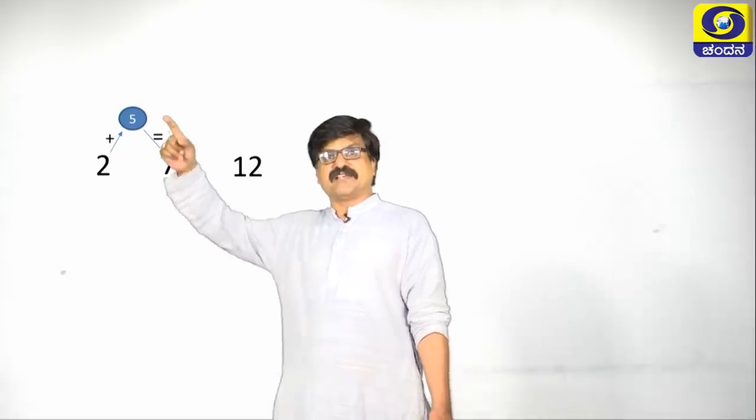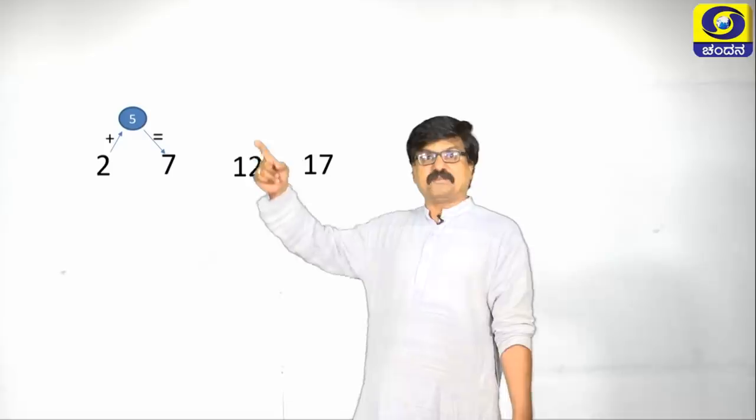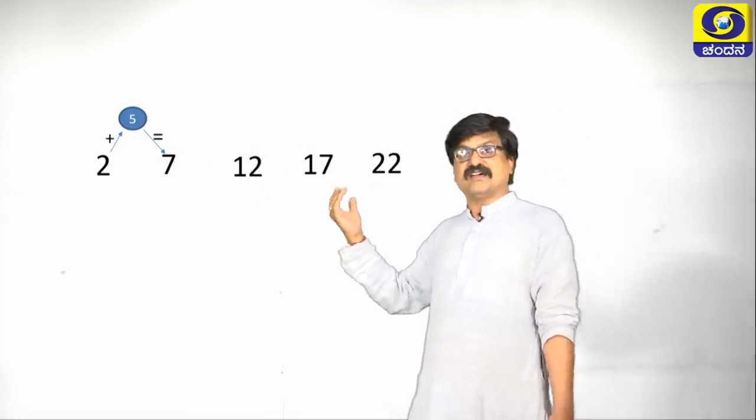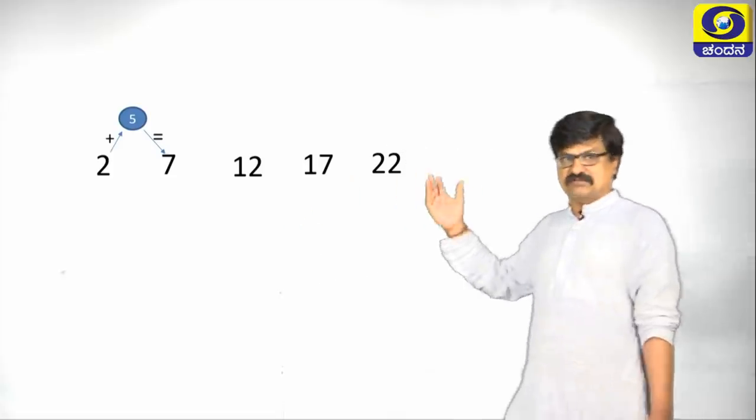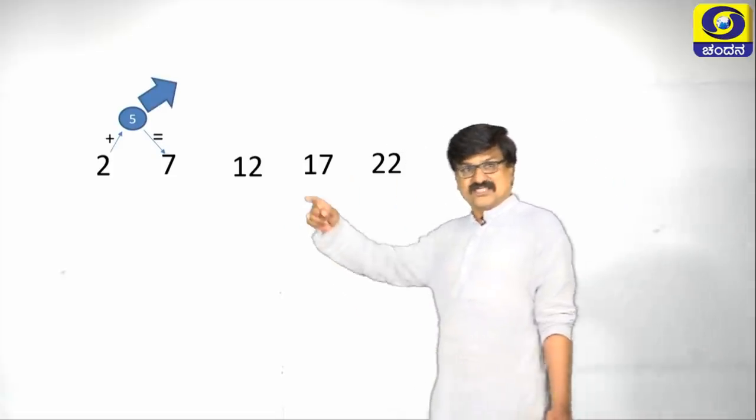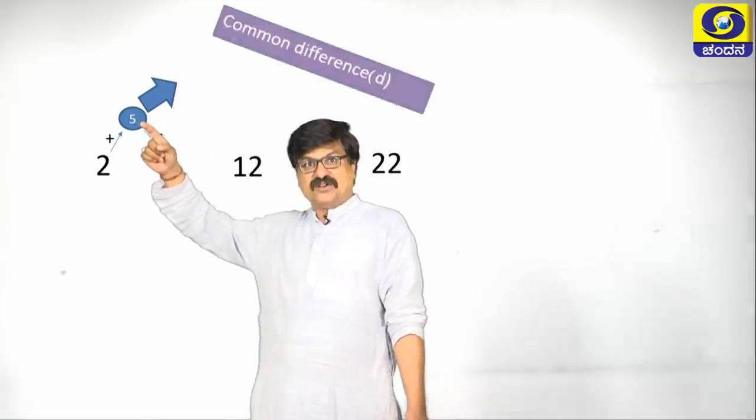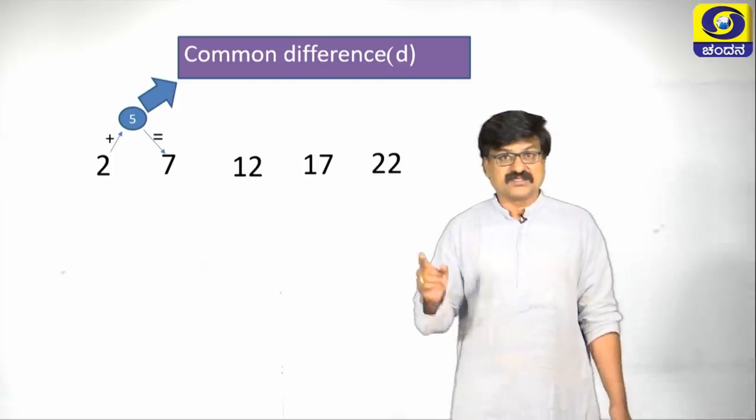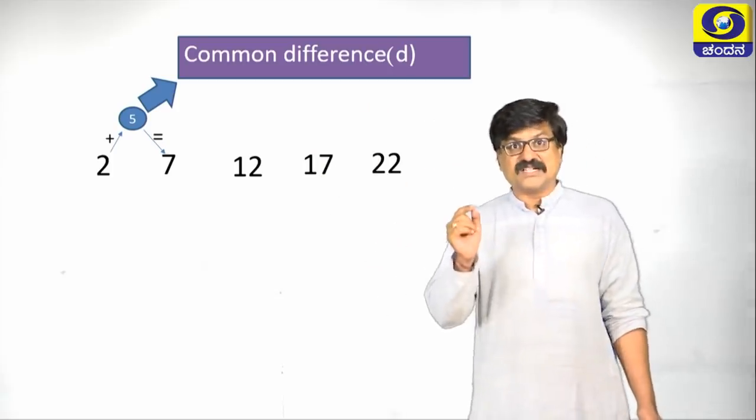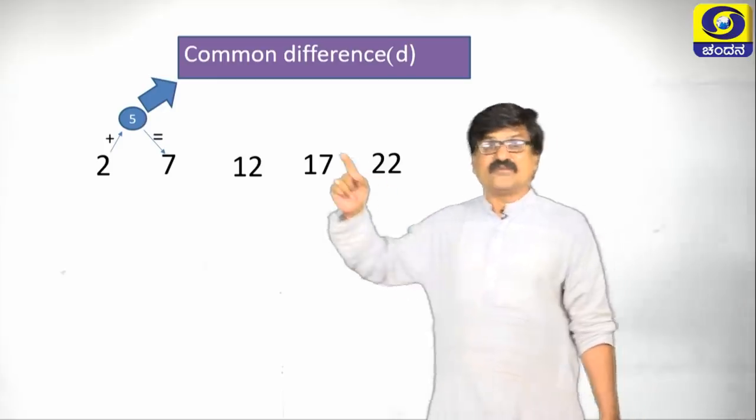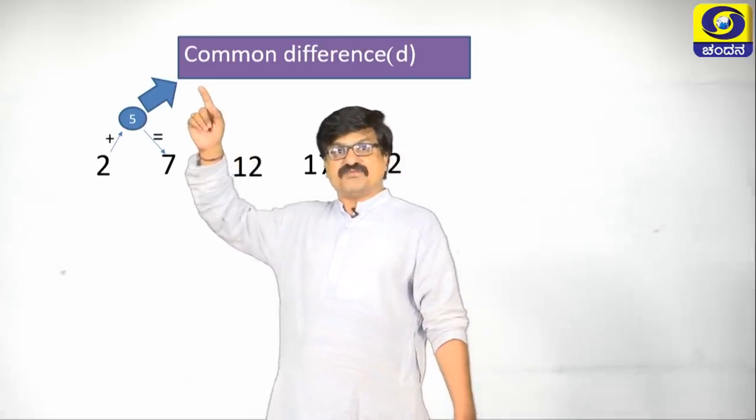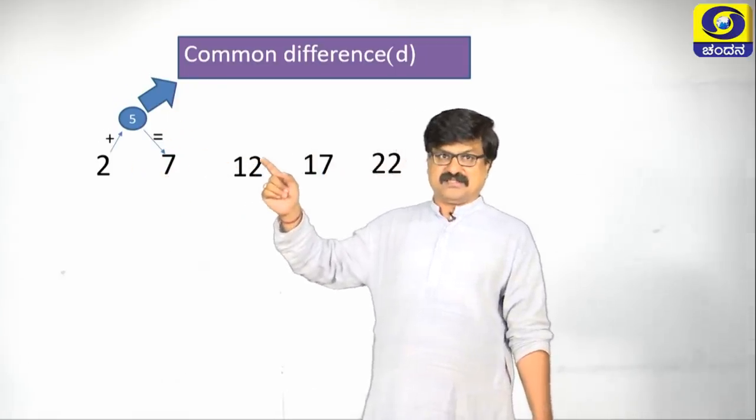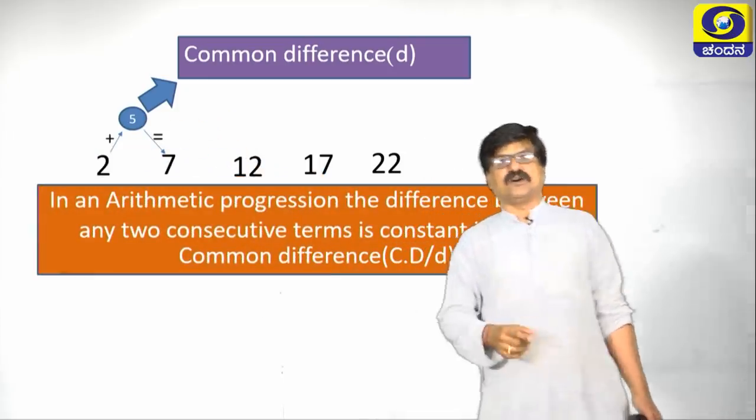Similarly, 7 plus 5 is 12, 12 plus 5 is 17. So, like this we are getting a new number or list of numbers. This fixed number 5 is called the common difference D. This is very important. Common difference is a fixed number which we are going to add to the given list of numbers. So, what is actually a common difference?